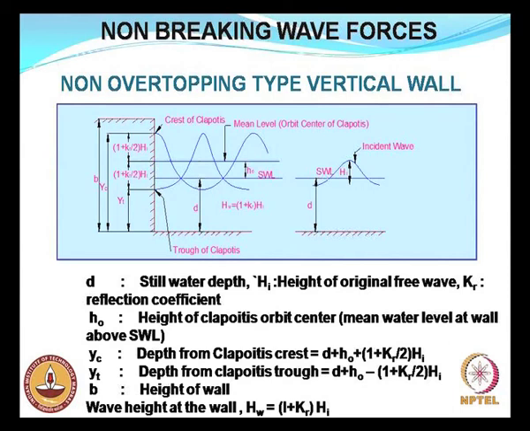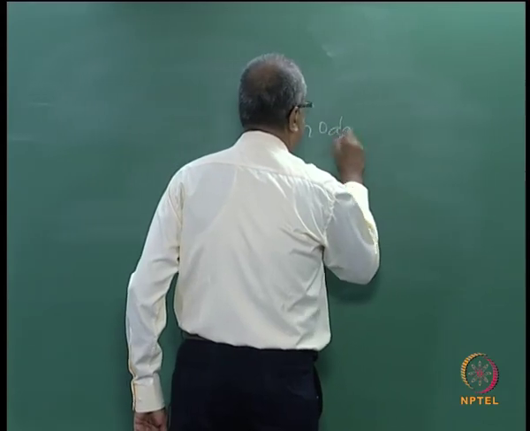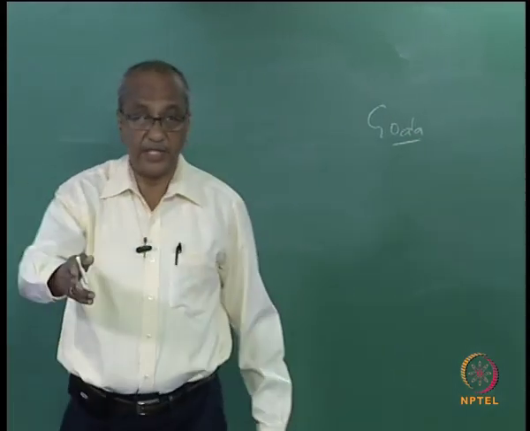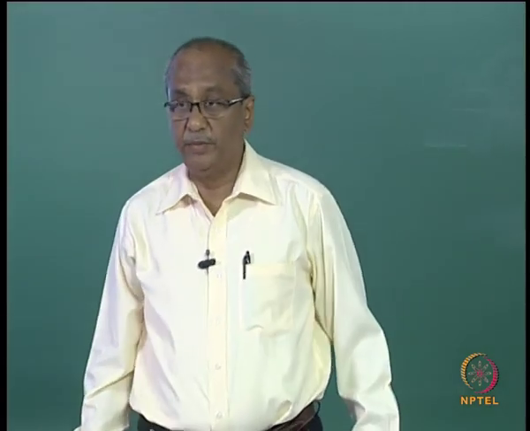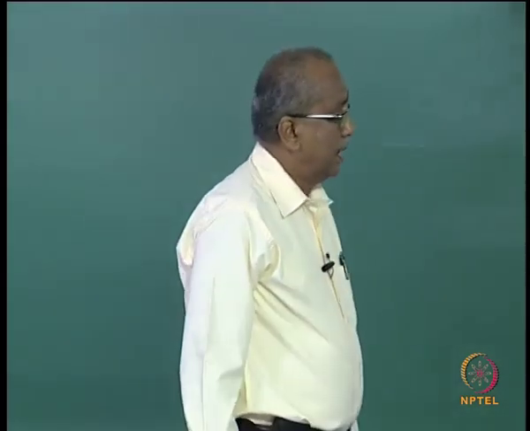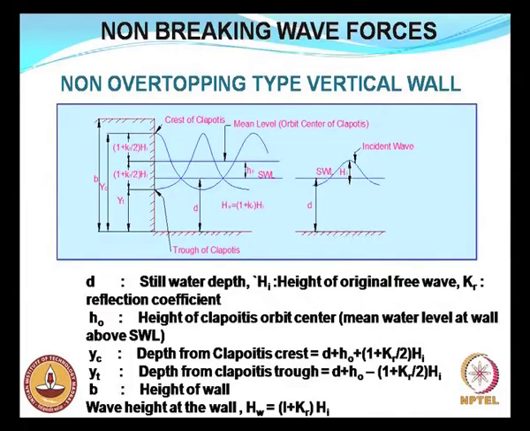Most of the information which I am covering here today is taken from the Shore Protection Manual, which has been revised as the Coastal Engineering Manual. You should also refer to the book by Goda, which gives the pressures exerted on a composite breakwater. So, non overtopping type vertical wall. Here is the wall and this is the SWL or the mean sea level.